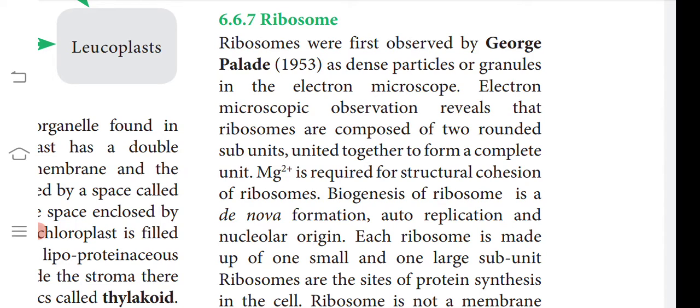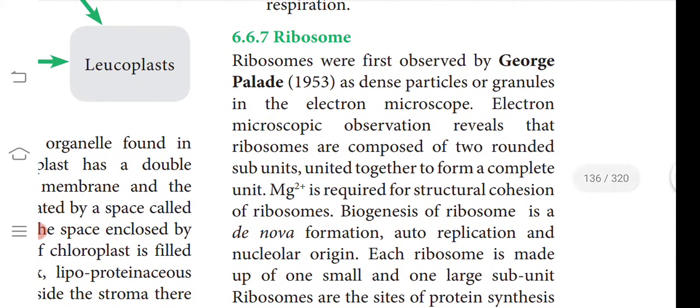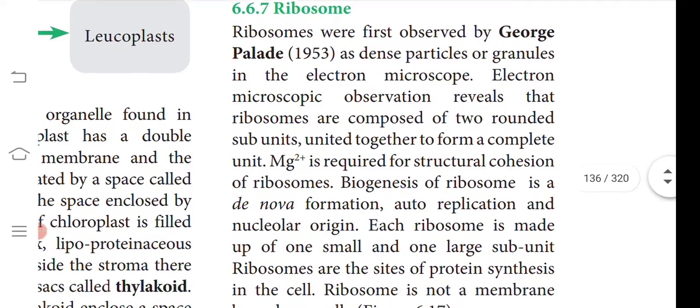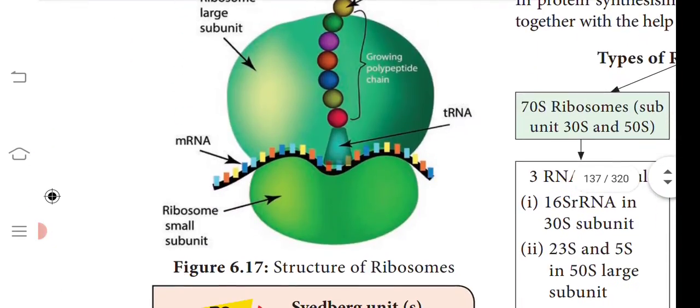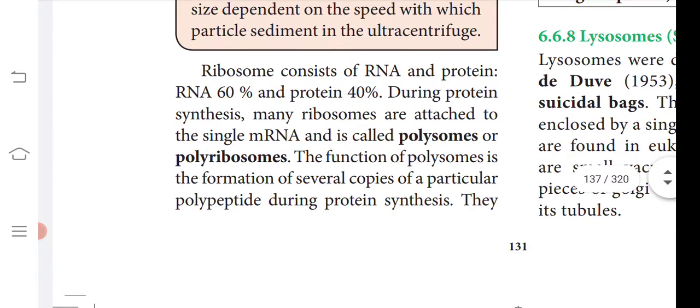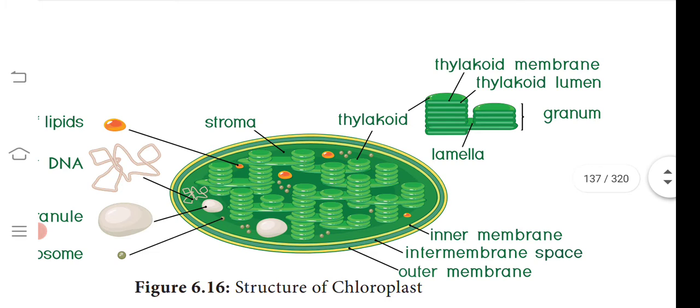Then we have learnt about the mitochondria. Then we have learnt about the chloroplast. Then finally we have come to the ribosome. Ribosomes are the most important structures which help in protein synthesis. These ribosomes are joined together to form the structure called the polysome.